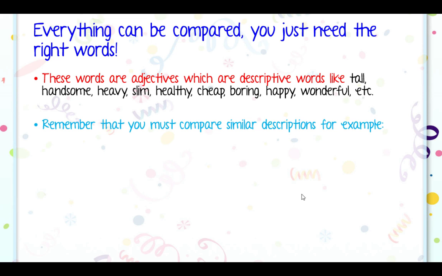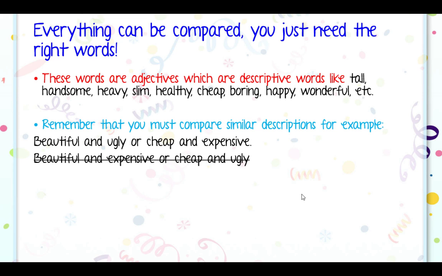Remember, you must compare similar descriptions. For example, beautiful and ugly, or cheap and expensive. But you don't compare beautiful with expensive or cheap and ugly, right? It doesn't have to do, right? Beautiful and expensive are not the same thing, or cheap and ugly. They are different characteristics of something.